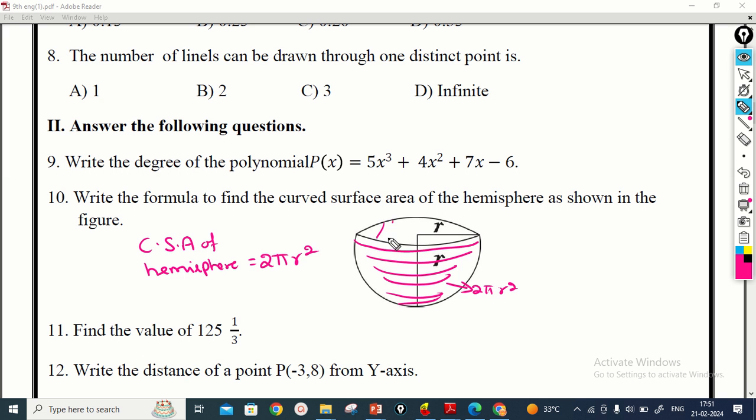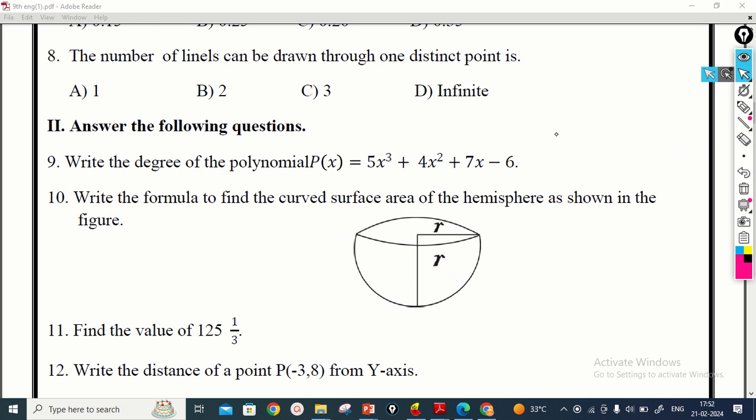If you take this top also, this top area is pi r square. Therefore, if you take the total surface area of the hemisphere, we have to add these two, so that you get 3 pi r square. This is the total surface area, and the earlier one is the curved surface area of the hemisphere. Then we move on to the next question.